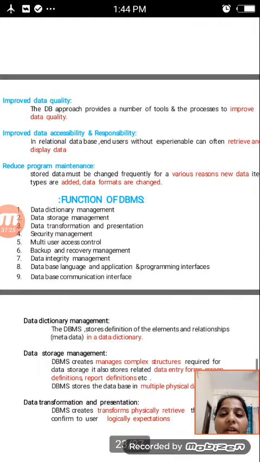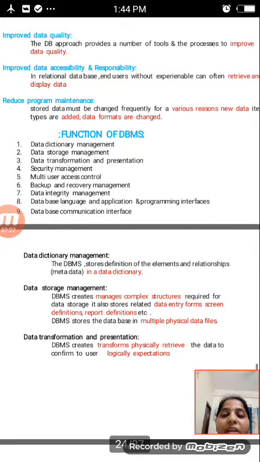And then next, improved data quality. The database approach provides a number of tools and processes to improve data quality whenever we are maintaining the data.